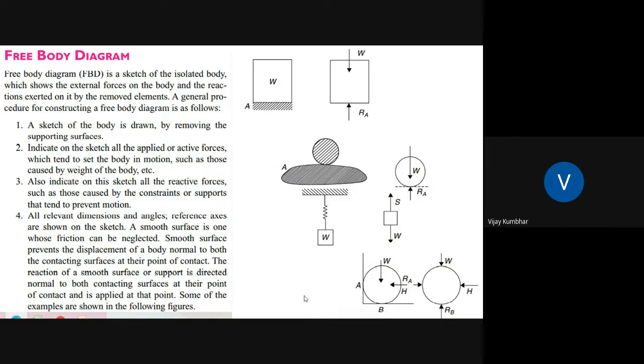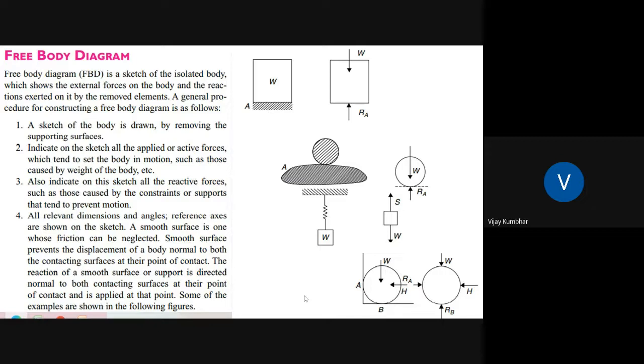So show all the forces acting on this particular body. The next step is to indicate all the reactive forces. If there are certain supports, then support reactions will be there. In this first diagram, RA is the support reaction. All the relevant dimensions, angles and reference axes are shown on the sketch.